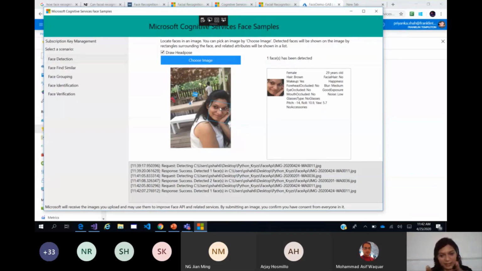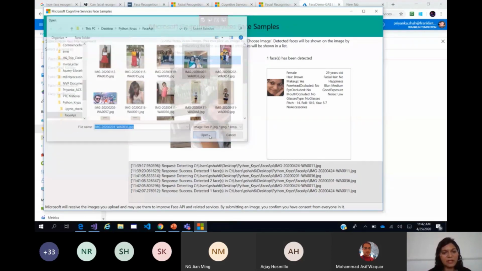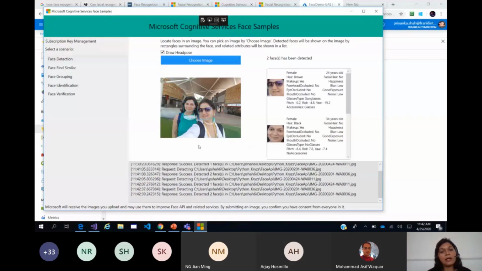So whenever that rectangle is being drawn, if you compare the face print earlier and the face print now, it is a bit different. The crop is a bit different. Now it depends on the tilt angle of my head. Again, going back to the other picture which we selected earlier, even in this picture, if I draw the head pose, the rectangles will be tilted according to the angle of the tilt of your faces, right? So that becomes a very important aspect when you are trying to have a liveness quotient embedded into your face recognition.